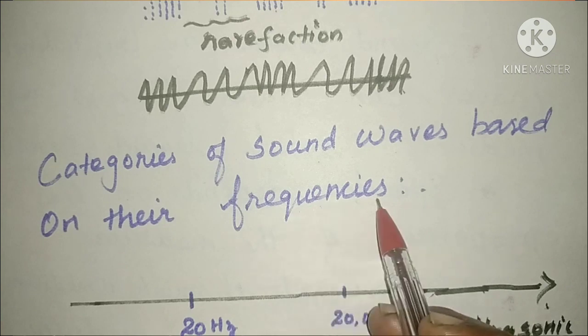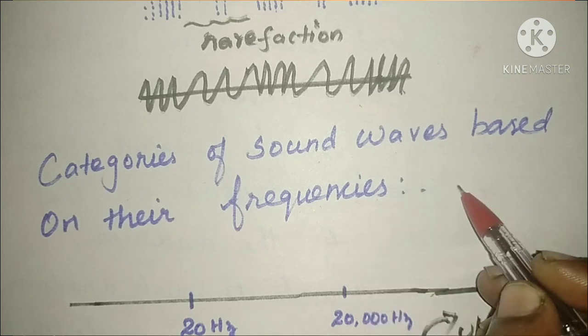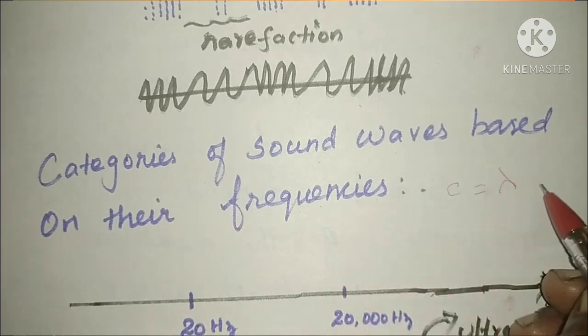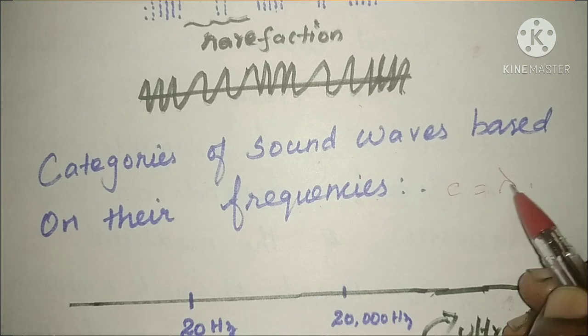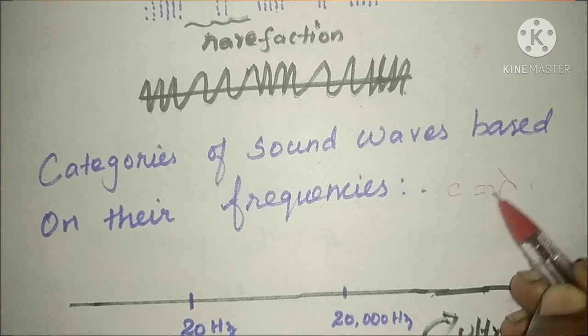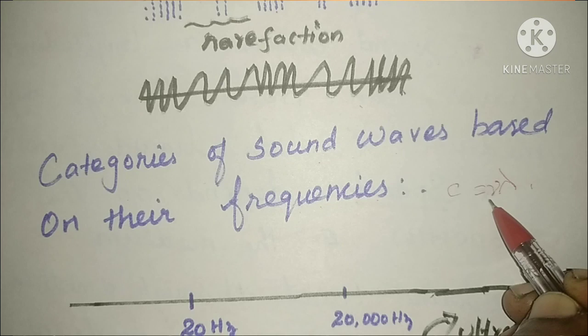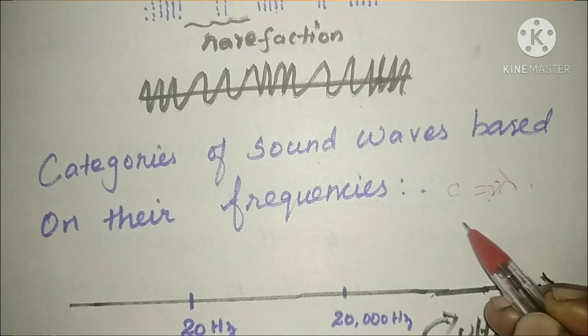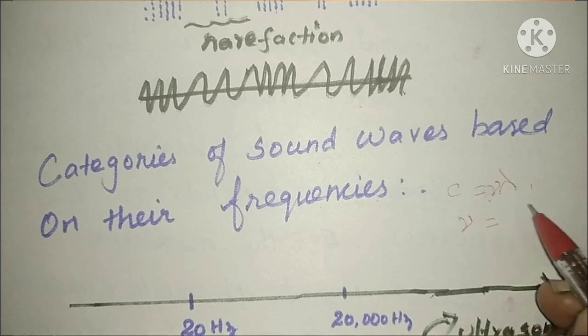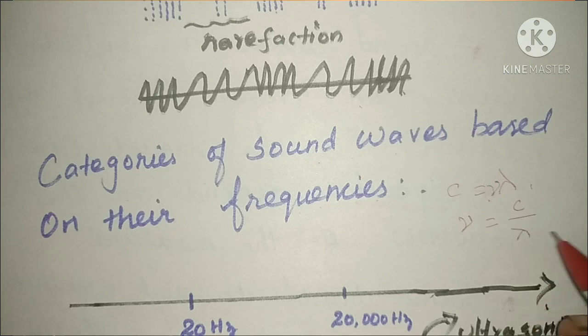Next, we are going to learn the categories of sound waves based on their frequencies. You know the frequency relation, which we already studied in the second lesson: c is equal to nu lambda. So this nu denotes what? Frequency, isn't it? From this, frequency nu is equal to the velocity or speed of sound divided by the wavelength.